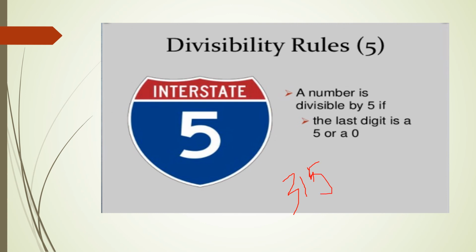Here the last digit is 5, and the rule says that if the last digit is 5 or 0, the number is divisible by 5. So 315 is divisible by 5. One other example: 416. Here the last digit is not 5 or 0, so 416 is not divisible by 5.